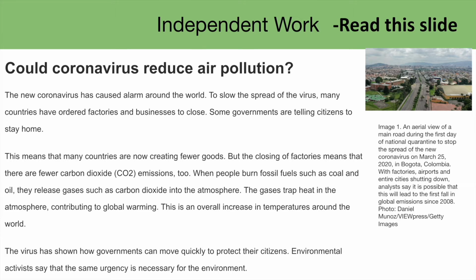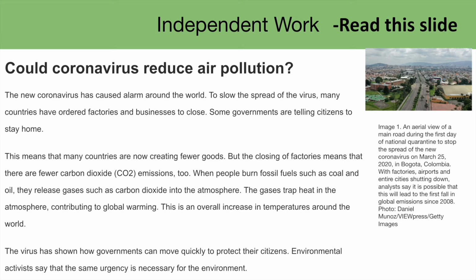Could coronavirus reduce air pollution? The new coronavirus has caused alarm around the world. To slow the spread of the virus, many countries have ordered factories and businesses to close. Some governments are telling citizens to stay home. This means that many countries are now creating fewer goods. But closing of factories means that there are fewer carbon dioxide emissions too.